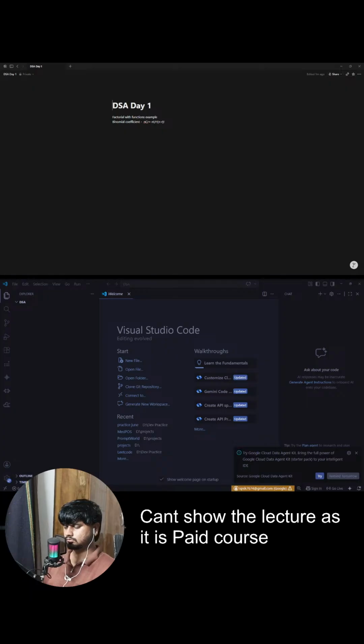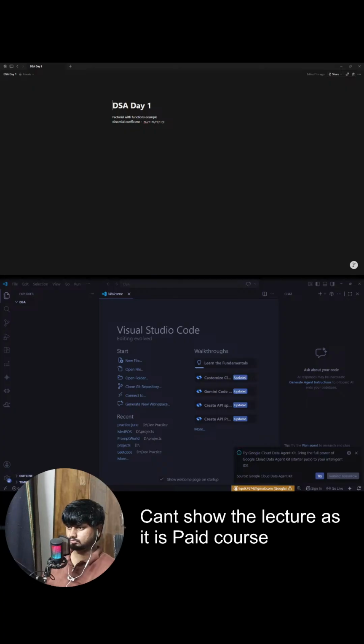Now we want one more term, that is n minus r factorial. Correct. So we'll again need a loop for that. Let's call it n r factorial. And this time the loop will go till which point? What should come here? We should have n minus r here. Yes. So as you can see, we need to find these three terms. One loop for n factorial, one loop for r factorial, and one loop for n minus r factorial.